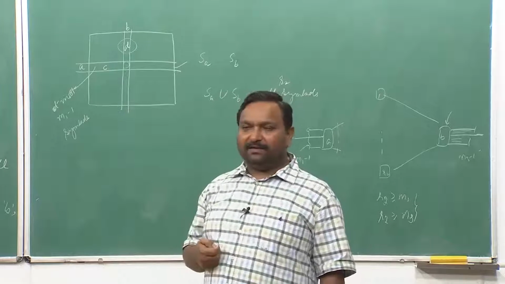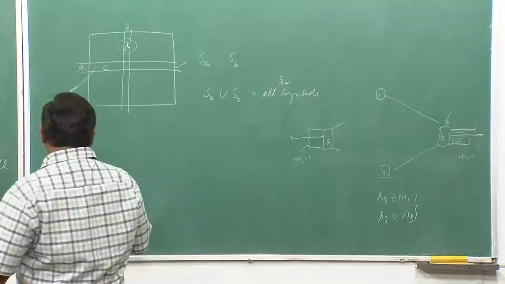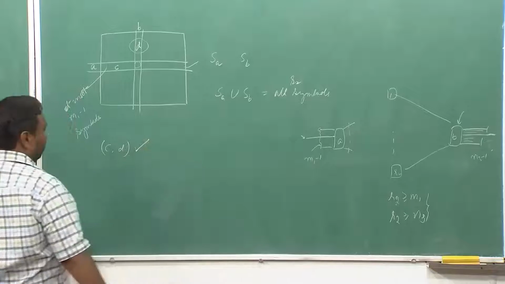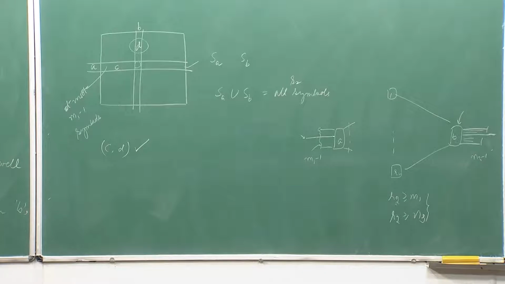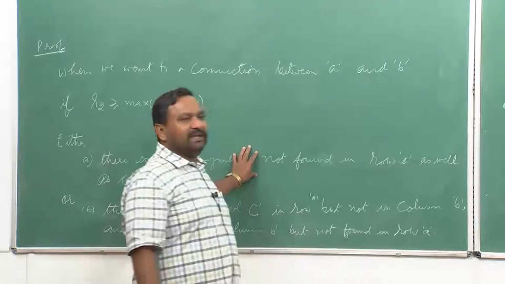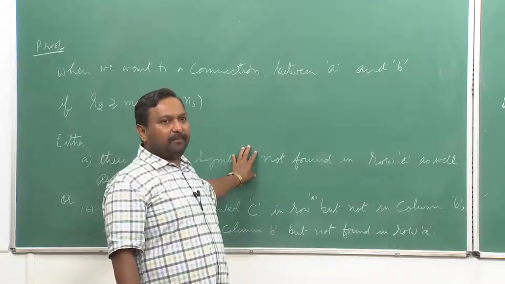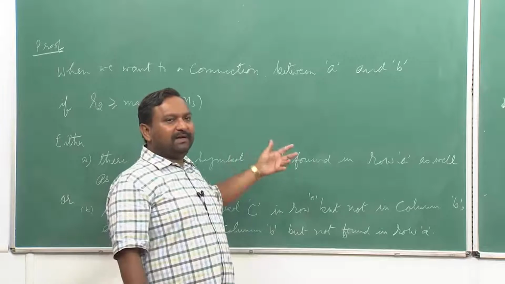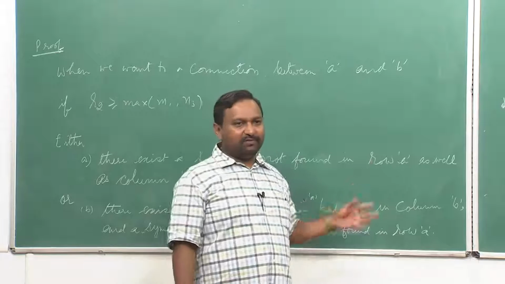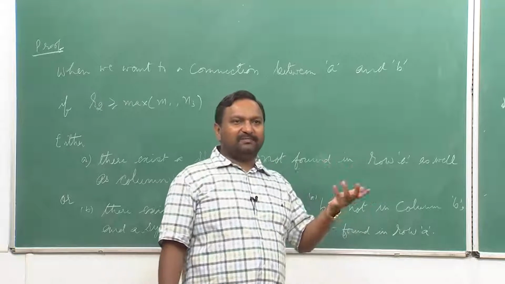So, I will always be able to find a pair of symbols called C and D. Okay. So, this C D pair: either I will be able to find it because case B is true, or I will be able to find a symbol which is not there in the row as well as the column. So, one of the two conditions is going to be true. Now, once one of these two is true, how is the rearrangement going to happen?